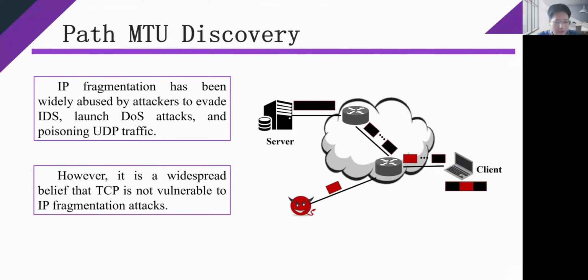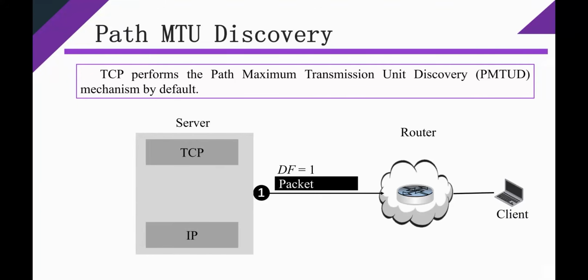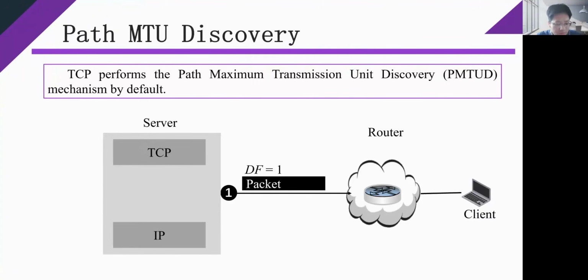However, it is a widespread belief that TCP is not vulnerable to IP fragmentation attacks, since TCP performs the path maximum transmission unit discovery mechanism by default, which can avoid IP fragmentation by dynamically matching the maximum size of TCP segments with the MTU of the path from the server to the client.